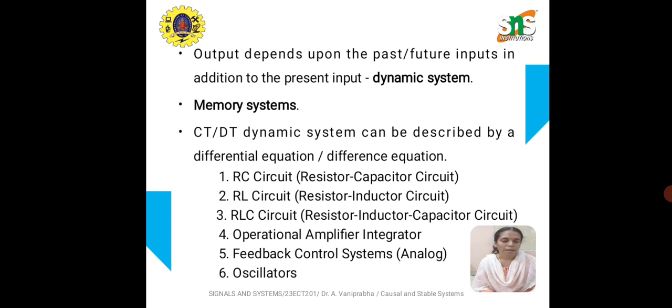Why? Because inductance and capacitance are storage devices: the inductor stores energy in the form of a magnetic field, whereas the capacitor stores energy in the form of an electrostatic field, right? Therefore, these circuits are the best examples for a dynamic system.